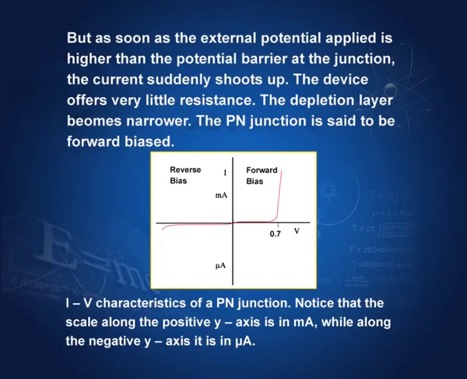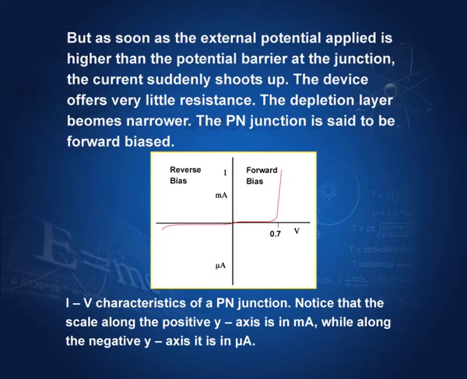But as soon as the external potential applied is higher than the potential barrier, that is 0.6 volts, the current suddenly shoots up. You see, up to 0.6 or 0.7 there was no current, very little current, and then it shoots up because now the potential barrier has been surmounted and the electrons can move from the n to the p side, and they contribute to the current, and the current suddenly increases. This is the diode junction characteristics.